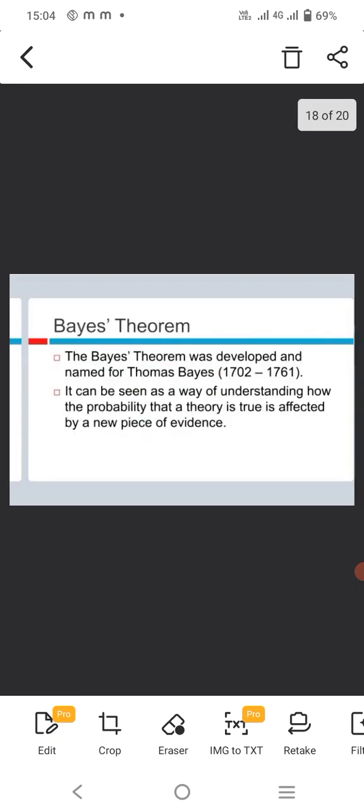Then next we discuss Bayes theorem. Bayes theorem was developed and named for Thomas Bayes, 1702 to 1761. It can be seen as a way of understanding how the probability that a theory is true is affected by a new piece of evidence.